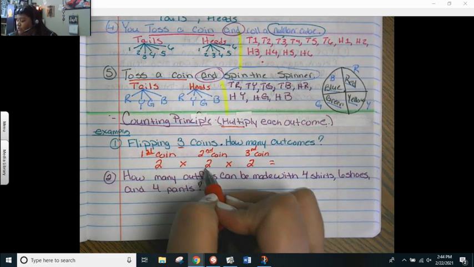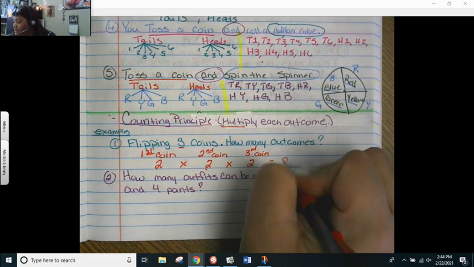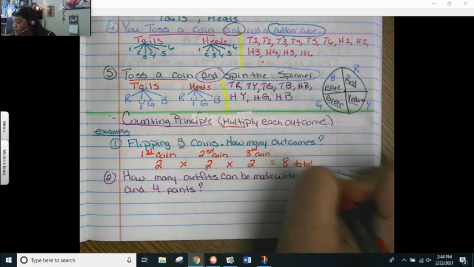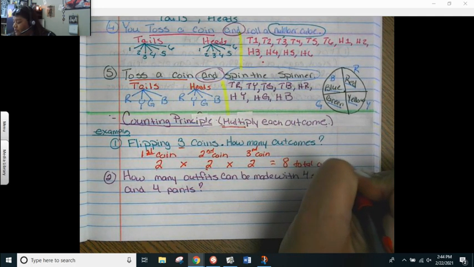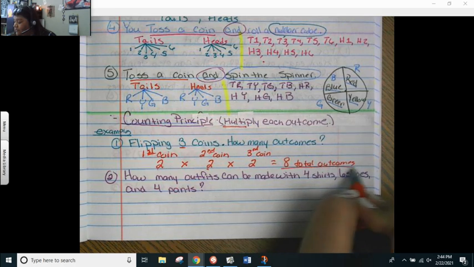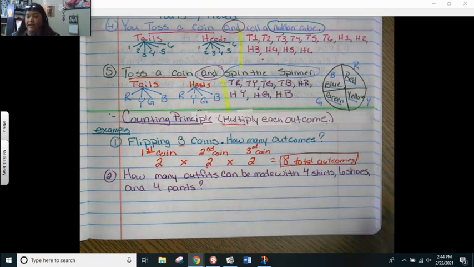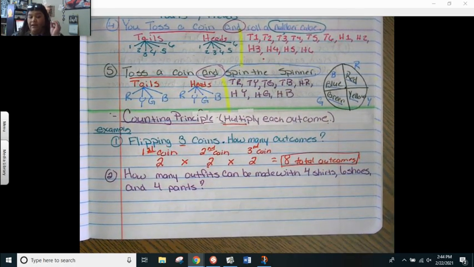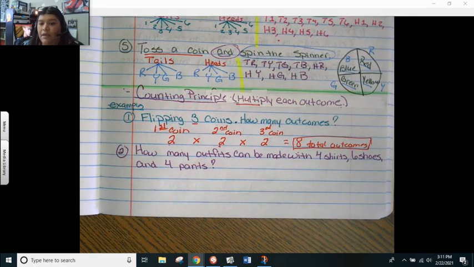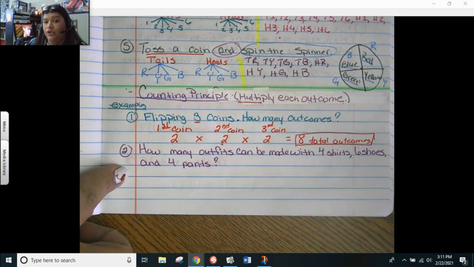So 2 times 2 is 4. 4 times 2 is 8 total outcomes. So they just want to know how many combinations can you have. You just find the outcomes of each event and multiply them. Okay. Go ahead and press pause and then press play for number 2. So 8 total outcomes for that one. And once I do this one, okay, go ahead and do number 2. I'll show you how it works with the other ones.